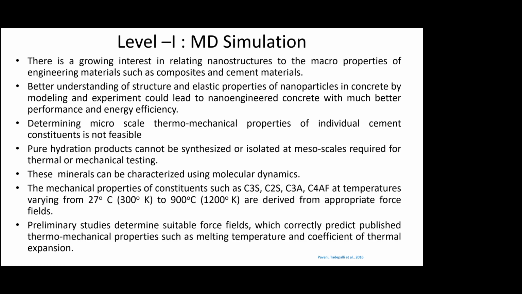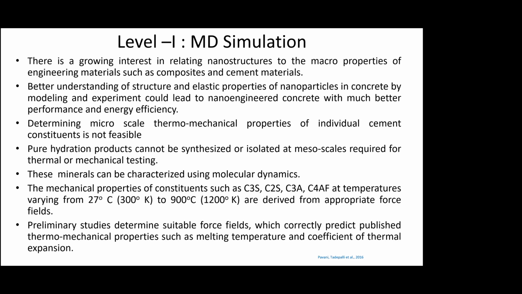So these can be characterized using molecular dynamics at the molecular level, right? The mechanical properties of various constituents can be derived at various temperatures using appropriate so-called force fields. We'll talk about that. So these molecular dynamics studies use these available force fields to predict the thermomechanical properties of the molecules and find out properties such as the melting temperature and coefficient of thermal expansion.